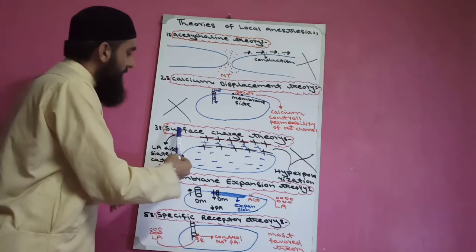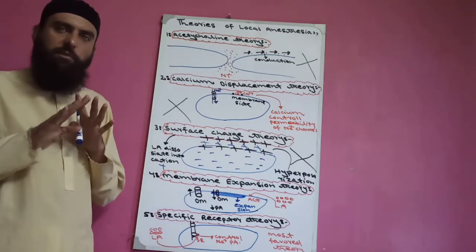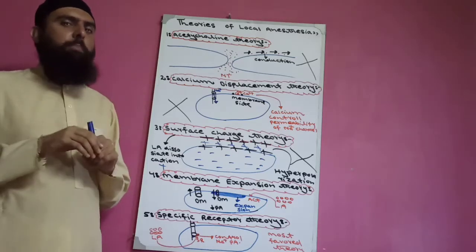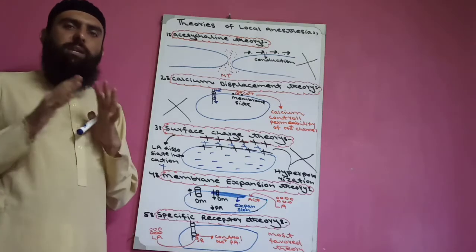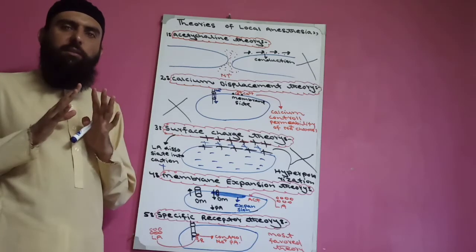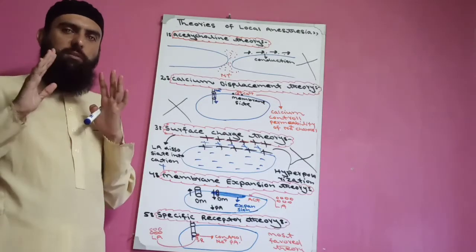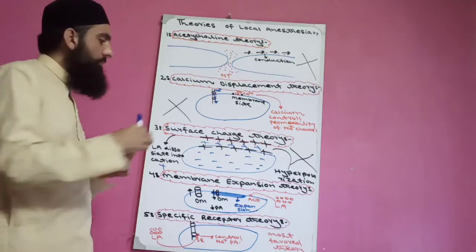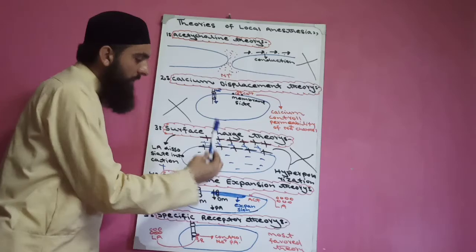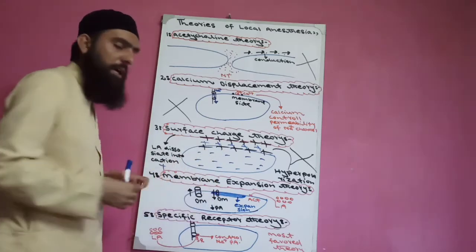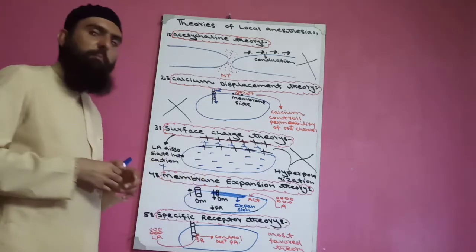Now come to the third theory, the surface charge theory. According to this theory, when we inject the local anesthetic, it dissociates into cations, meaning positive ions. Now, in the neuron cell, inside the cell, in the axoplasm, there is a negative charge, and outside, around the cell membrane, is a positive charge.